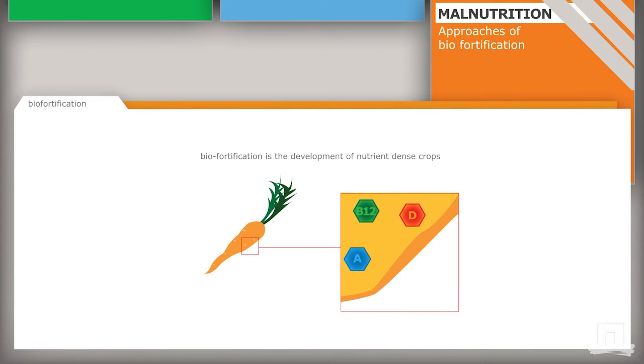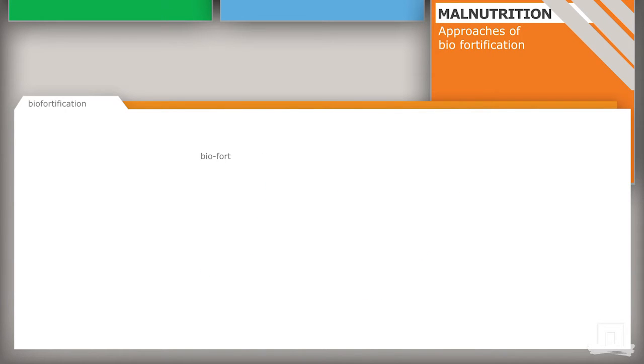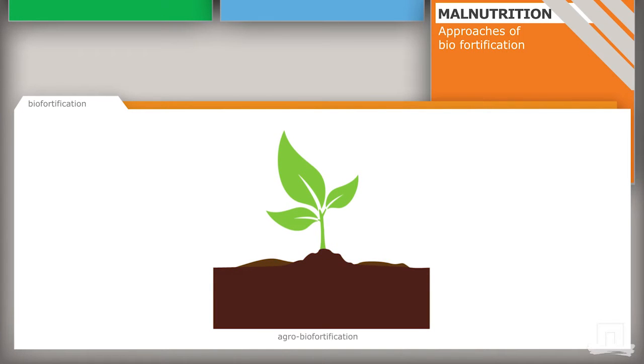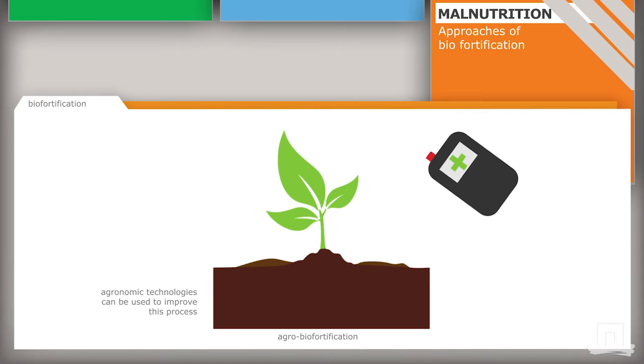Biofortification is the development of nutrient-dense crops, which can be achieved using one of three different technological approaches. The first approach is through so-called agro-biofortification. Plants absorb nutrients from the soil via their roots or from the air or rain via their leaves. Agronomic technologies can be used to improve this process. This may be achieved by the addition of nutrients from fertilizer application or by foliar spraying.